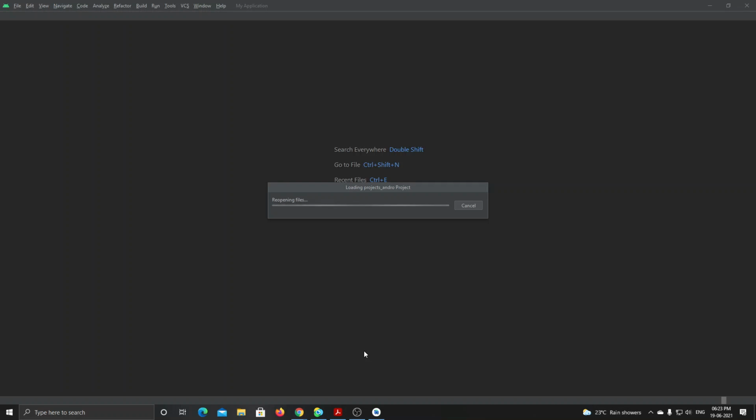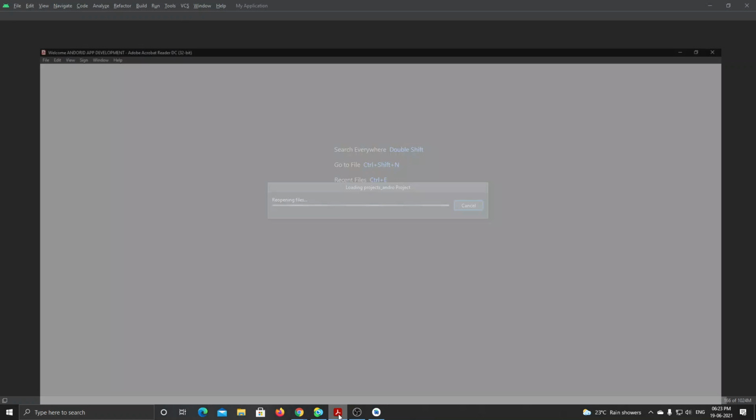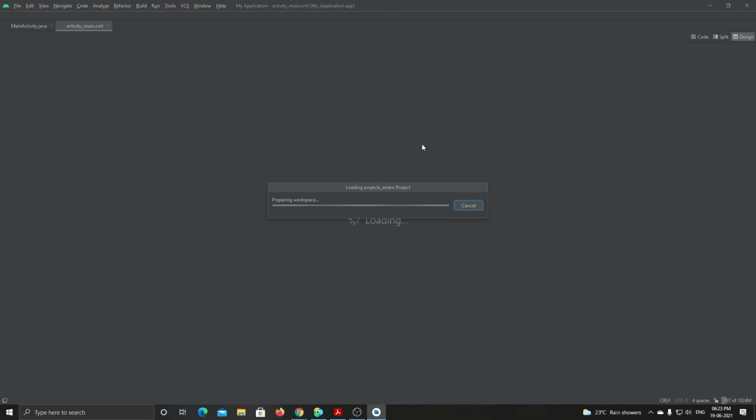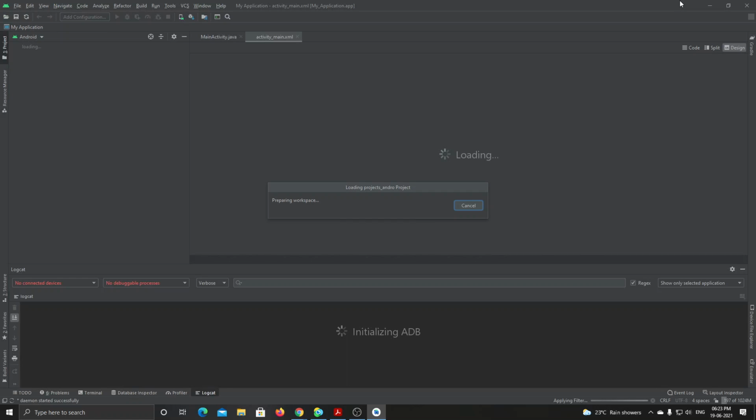It's taking much time. If I go to access something, it will be lagging. Let's see. I tried in the afternoon, it didn't work. Both the system and Android Studio crashed. It will be slow.